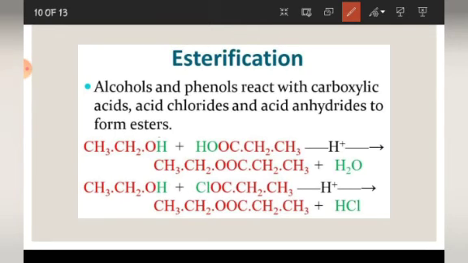This H and OH will release as H2O, and the rest of the compound we can combine as CH3CH2O, and from here we will start writing OCCH2CH3. This is known as ester. This was the reaction between alcohol and acid.